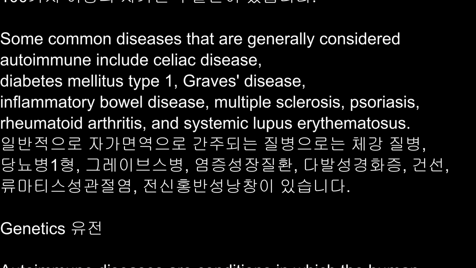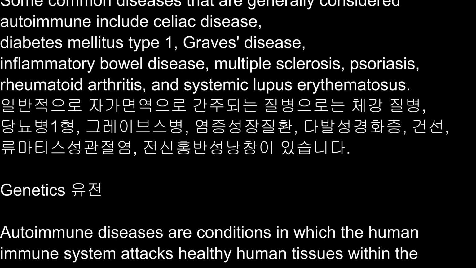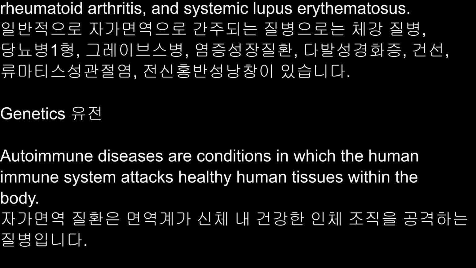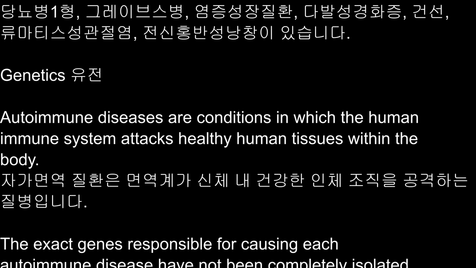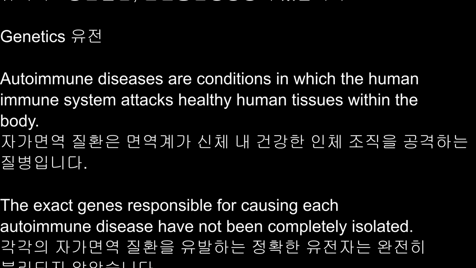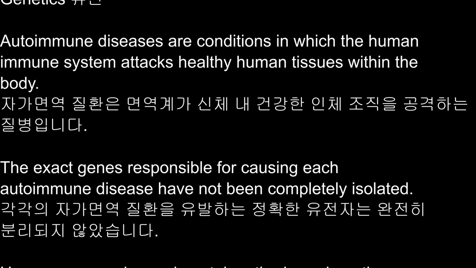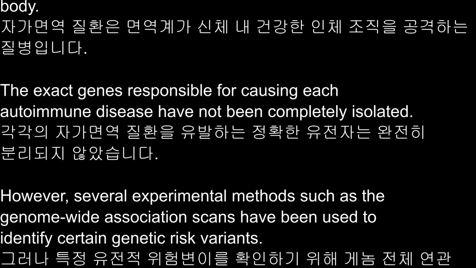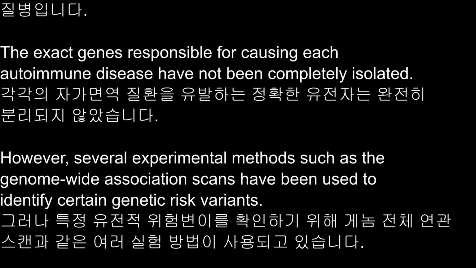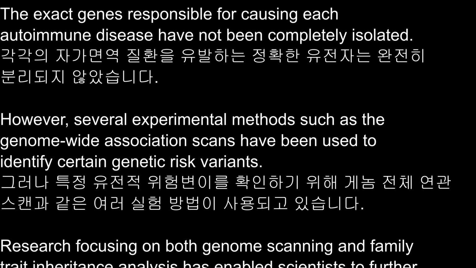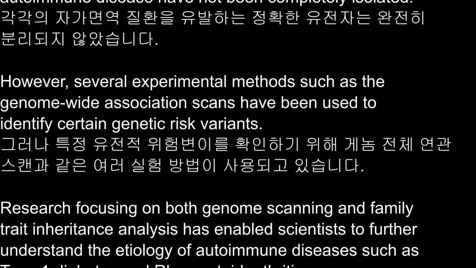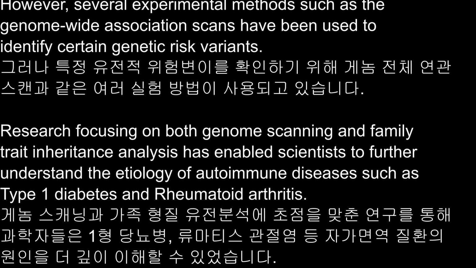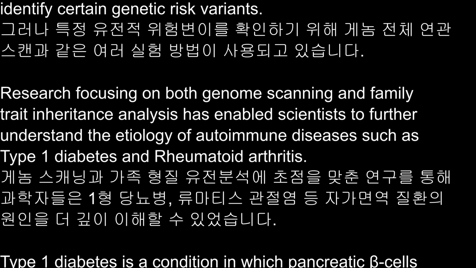Genetics. Autoimmune diseases are conditions in which the human immune system attacks healthy human tissues within the body. The exact genes responsible for causing each autoimmune disease have not been completely isolated. However, several experimental methods such as genome-wide association scans have been used to identify certain genetic risk variants. Research focusing on both genome scanning and family trait inheritance analysis has enabled scientists to further understand the etiology of autoimmune diseases such as type 1 diabetes and rheumatoid arthritis.